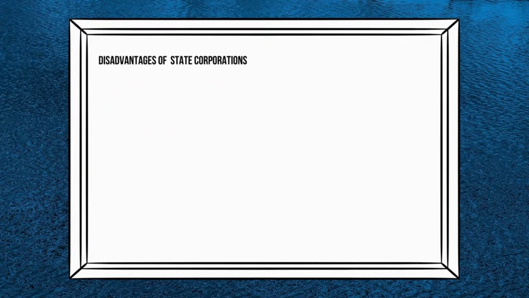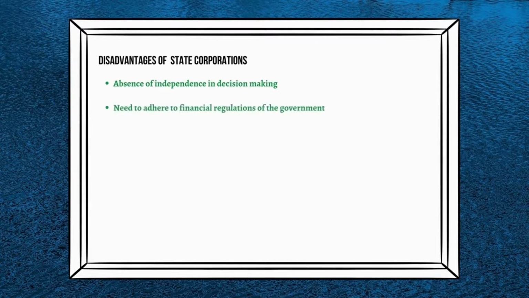And some of the disadvantages of state corporations are: absence of independence in decision-making. State corporations need to adhere to financial regulations of the government. That's all about state corporations, and if you have any doubts about state corporations you can mention in the comments.